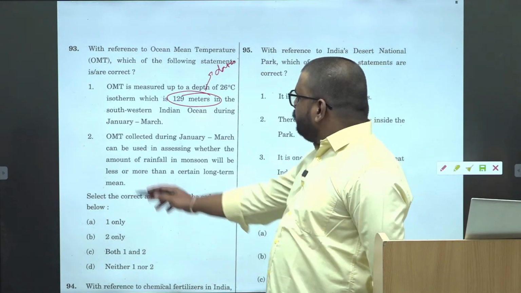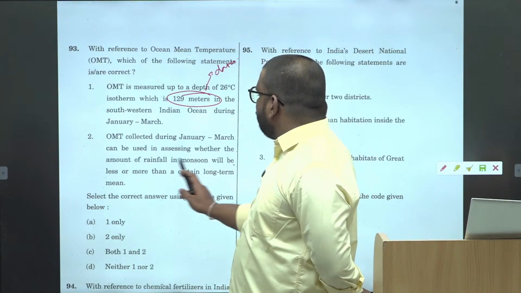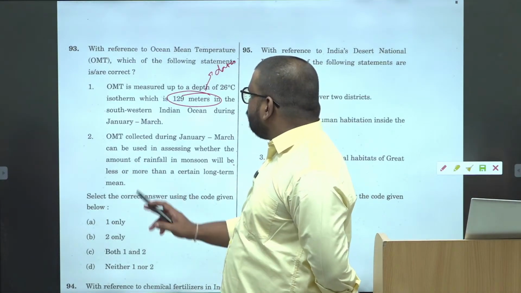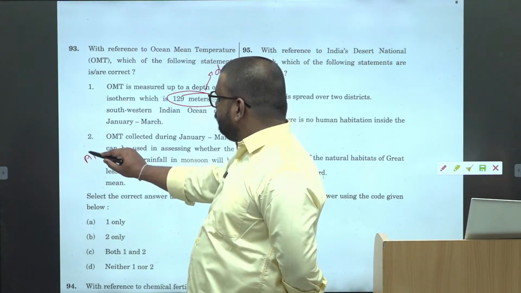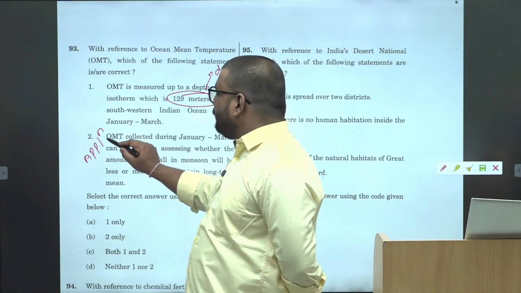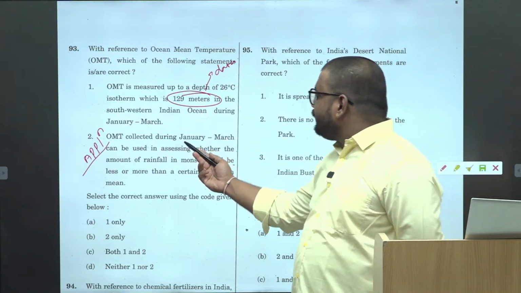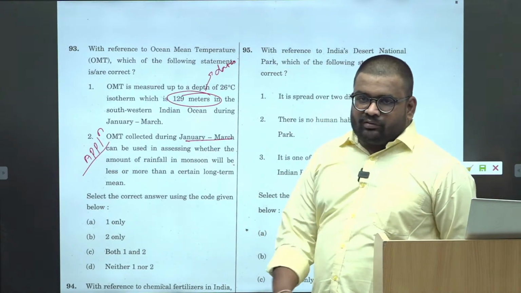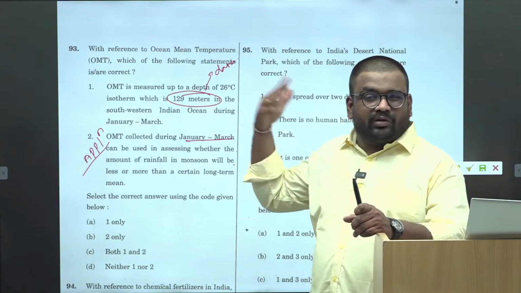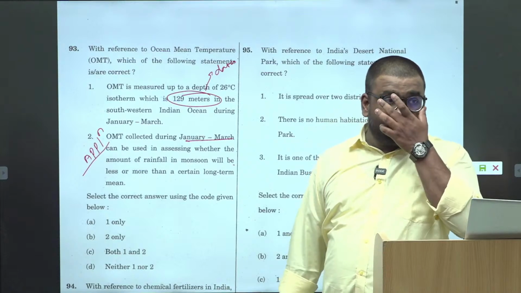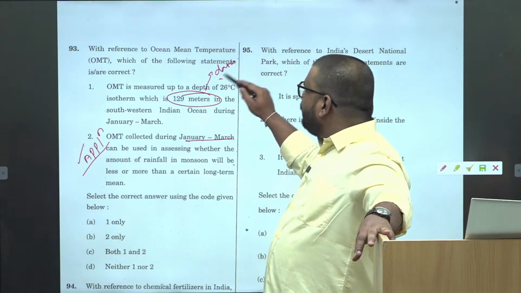Okay, second, OMT collected during January-March can be used in assessing whether the amount of rainfall in the monsoon will be less or more than the certain long-term mean. This is application. If you apply common sense, when mean ocean temperature data is collected in January-March, based upon that you can definitely predict the monsoon. Normally we also go for application-based questions, correct or incorrect.